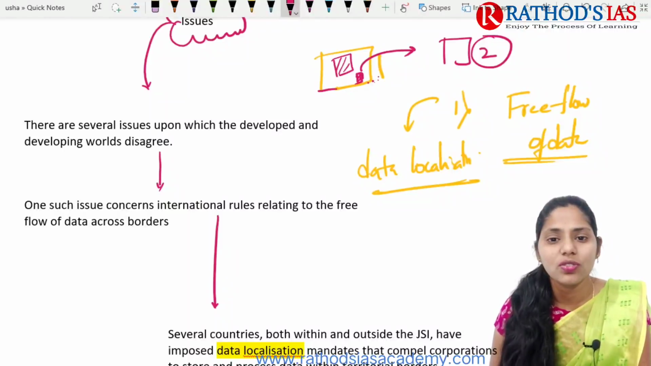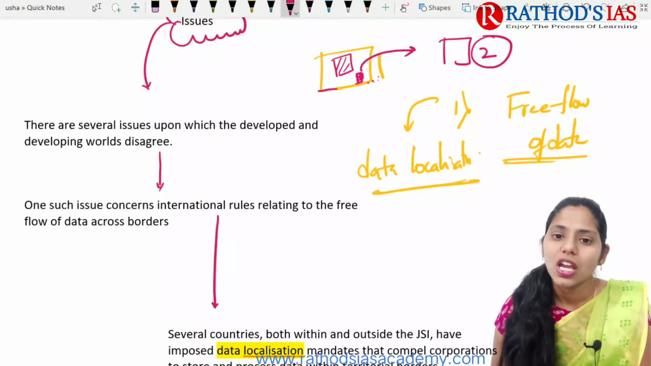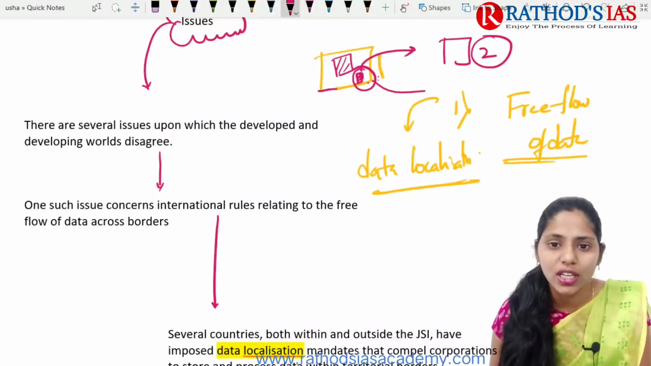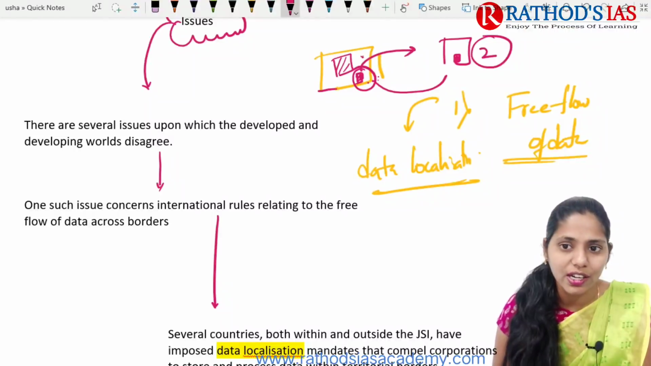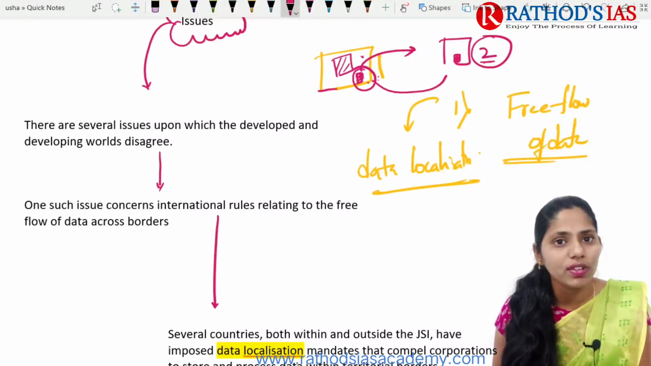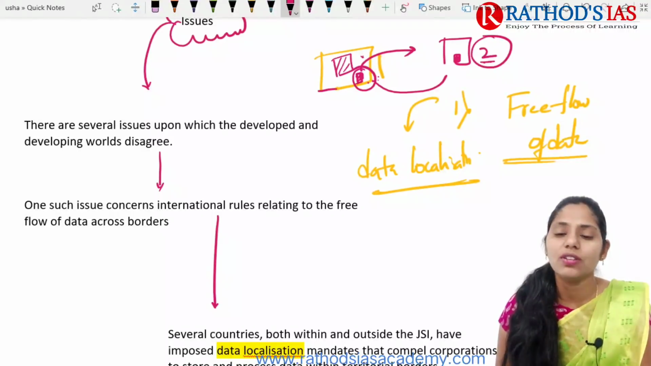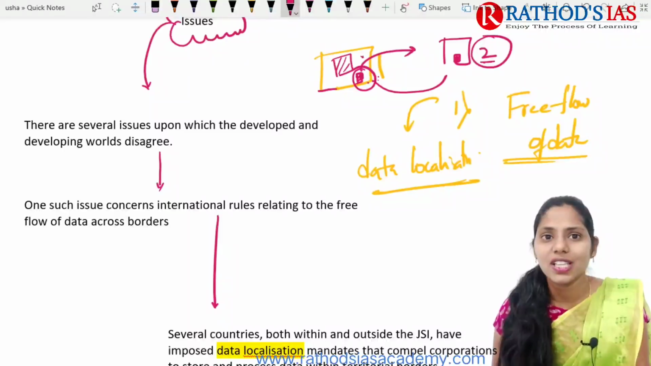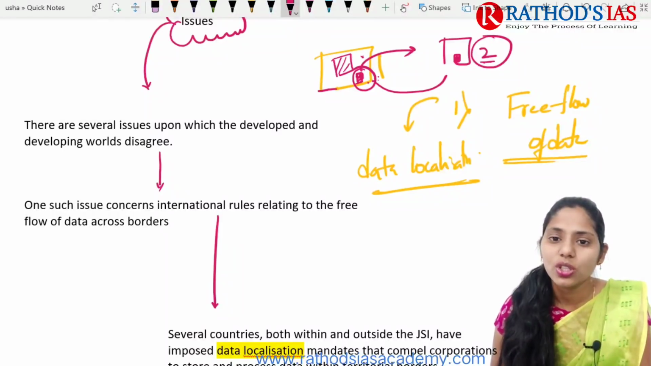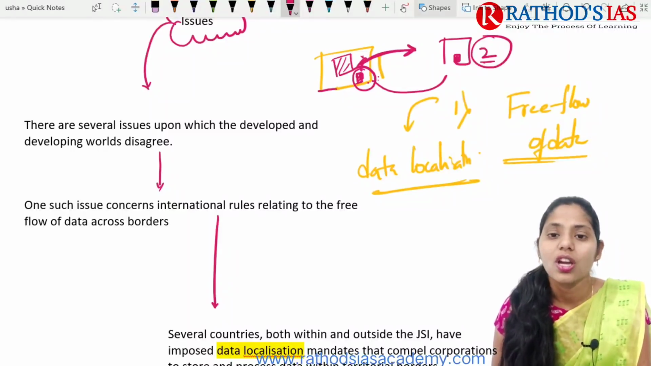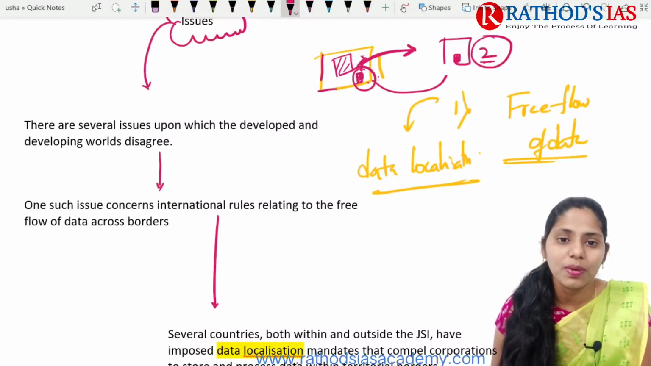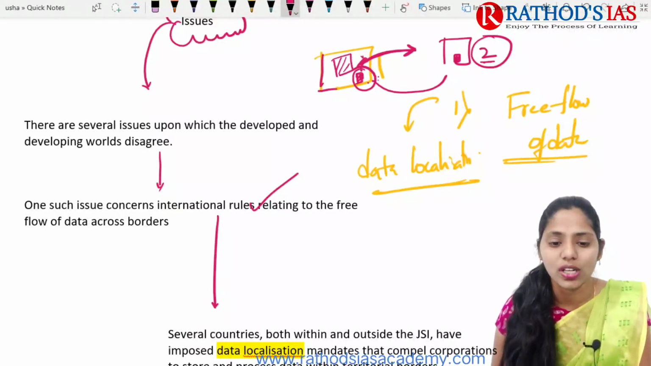Why? What is the need for this data localization? If the data is stored in country 2, that means it comes out of the purview of the laws of country 1, and comes under the laws of country 2. Whenever any violation or misuse of data happens, country 1's law is not applicable on country 2 where the data is stored. Because of this, developing countries are asking for data localization.